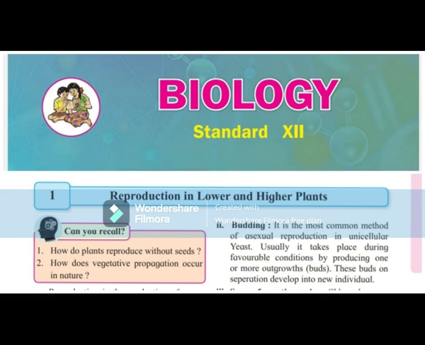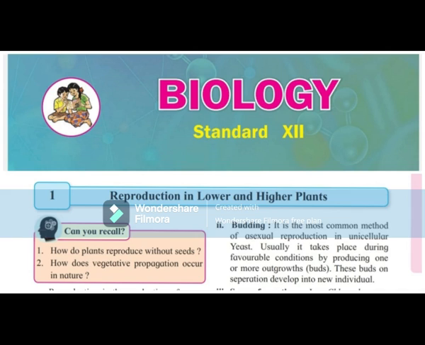1.11 Development of embryo. The process of development of the zygote into an embryo is called embryogenesis. The embryo is developed at the micropylar end of the embryo sac. The growth of the embryo triggers only after a certain amount of endosperm is formed. After fertilization, the embryonic development begins.